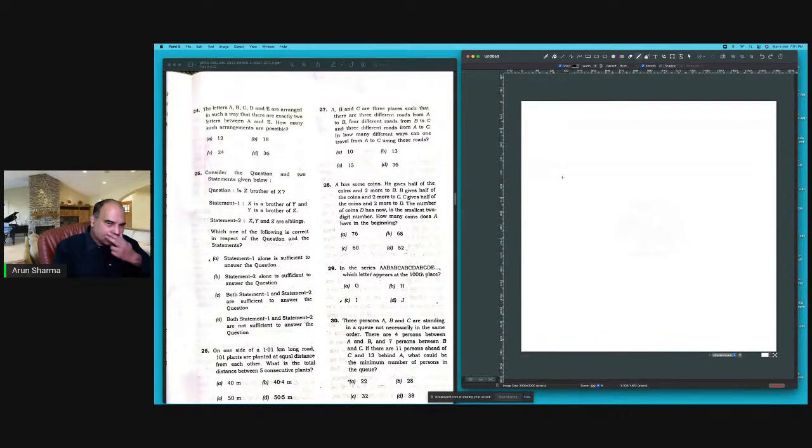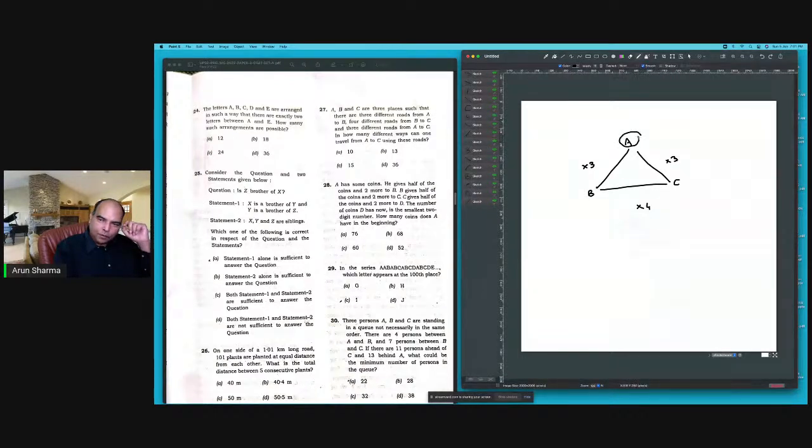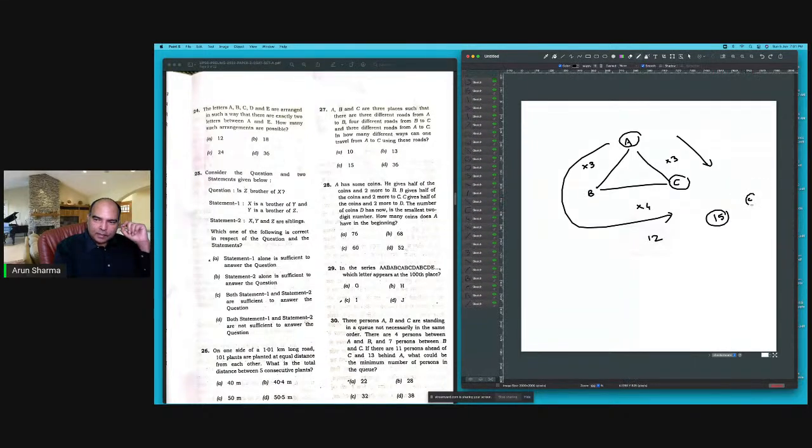A, B, C are 3 places such that there are 3 different roads from A to B, 4 different roads from B to C, and 3 different roads from A to C. In how many different ways can one travel from A to C? If I want to go from A to C, if I take the direct route, I've got 3 routes. If I take the road through B, I've got 12 roads. So the total number of roads is 15 here. So option C is the right answer. Question 27.